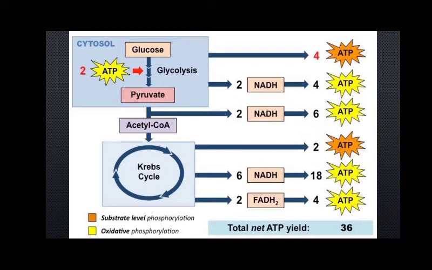So right here we are getting 4 ATP, here we are getting 6 ATP, and from here 18 ATP altogether. One FADH2 is responsible for 2 ATP, so we are getting 4 ATP out there. The oxidation of FADH2 leads to formation of 2 ATP, because 2 protons are released in that process, and 2 protons lead to formation of about 2 ATP. So 2 FADH2 means 4 ATP is produced.